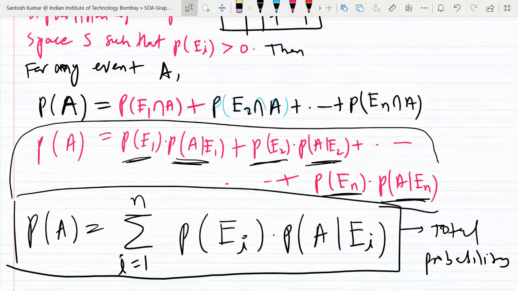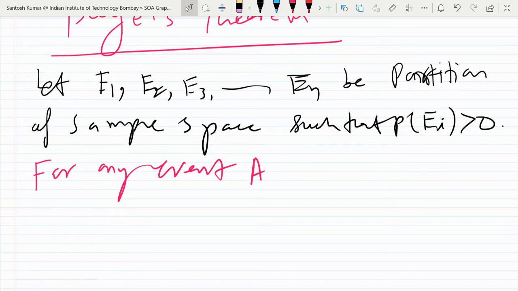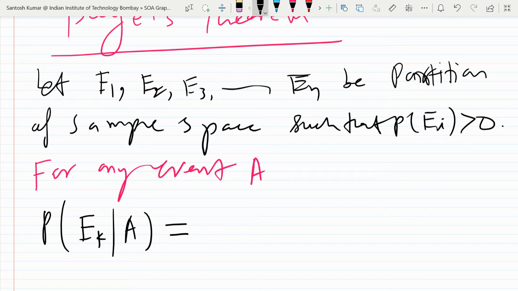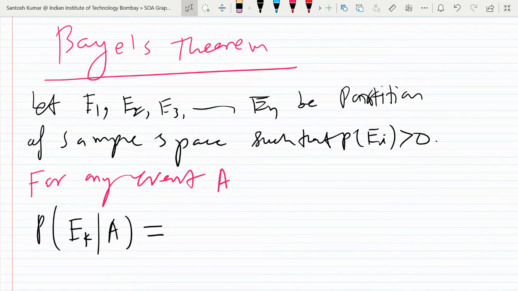There in total probability we were interested in finding probability of A. Now in Bayes theorem we will be interested in the probability of some Ek. So k can be any number, 1, 2, 3, 4, 5, 6 up to n. So k may be 1, k may be 2, k may be 3, anything. So here we are interested in finding the probability of event Ek given A.